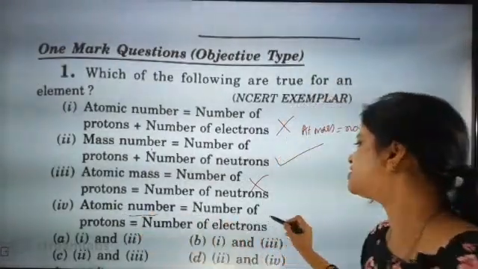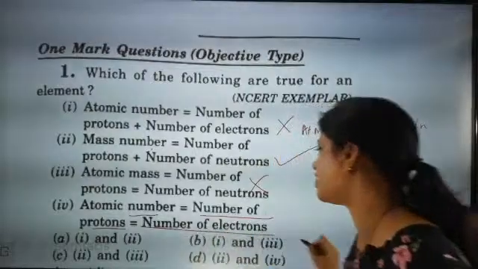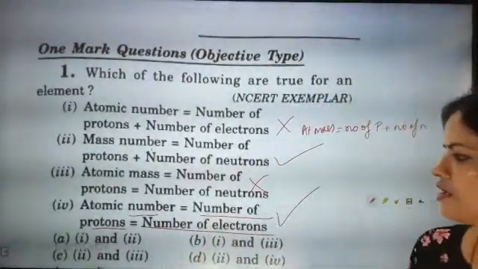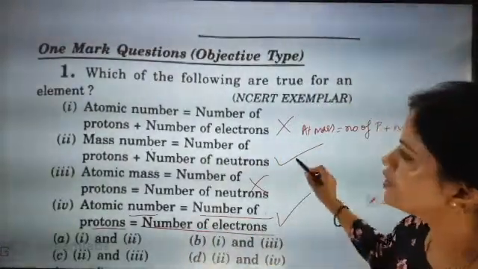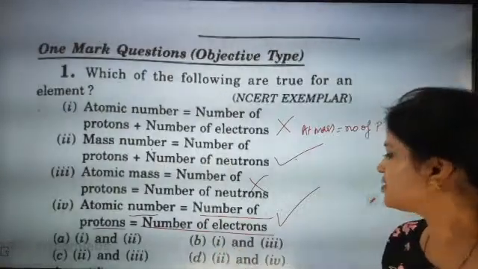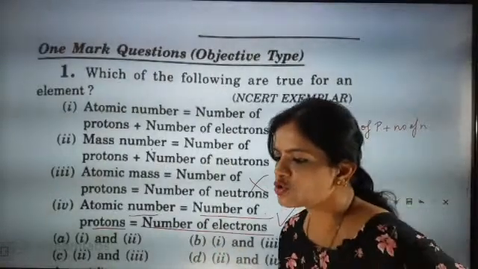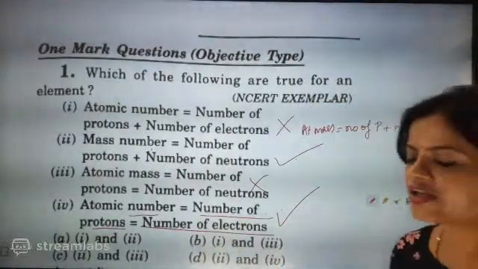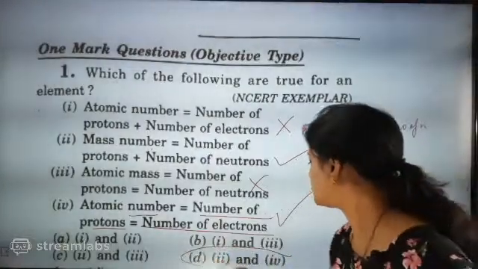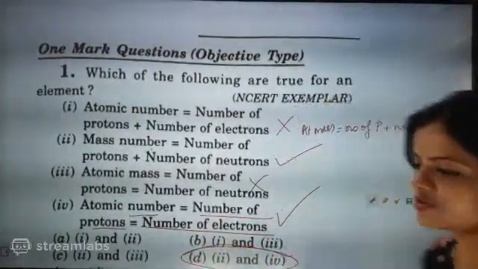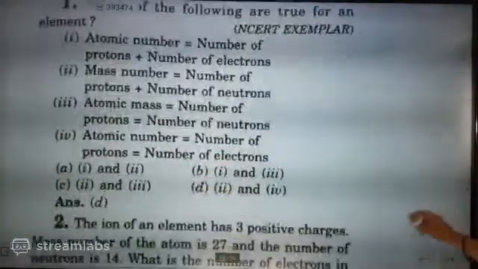And atomic number is equal to the number of protons or the number of electrons, so this statement is correct. So which statements are correct? 2 and 4. Where are 2 and 4 present? In option D. Since 2 and 4 are present in option D, this is the correct answer. We'll go for the next one.